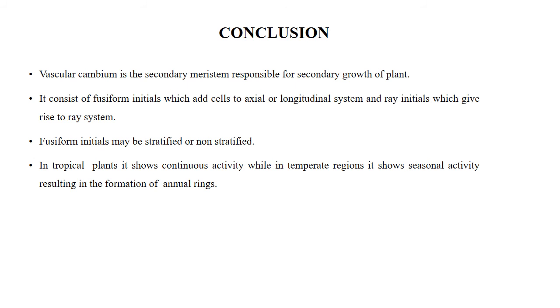Now we come to the conclusion of today's lecture. That is, vascular cambium is the secondary meristem responsible for the secondary growth of the plant body. It consists of two types of initials: fusiform initials, which add cells to the axial or longitudinal system, and ray initials, which give rise to the ray system of the plant body.